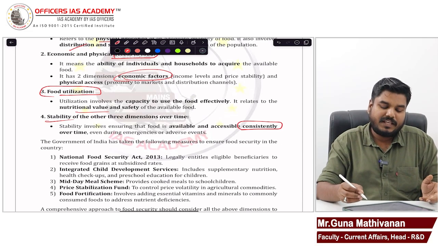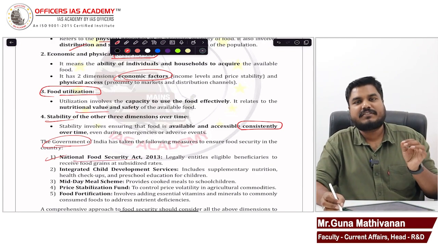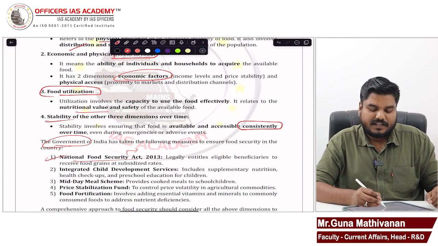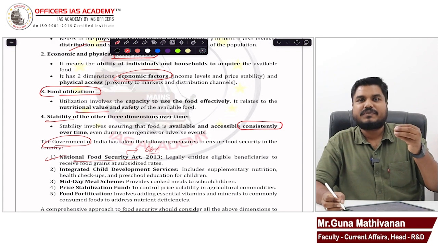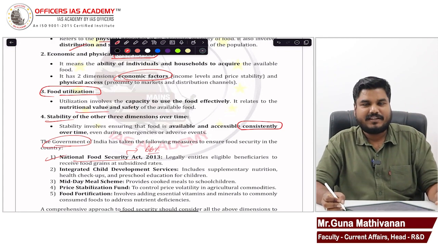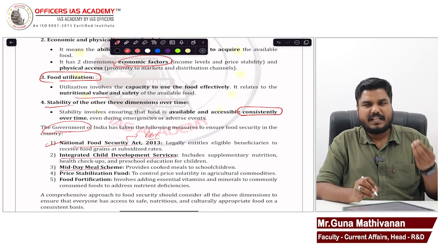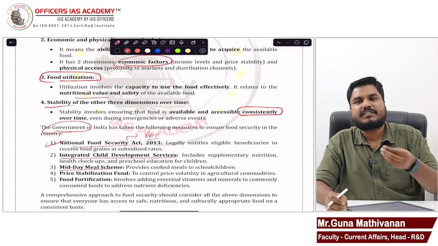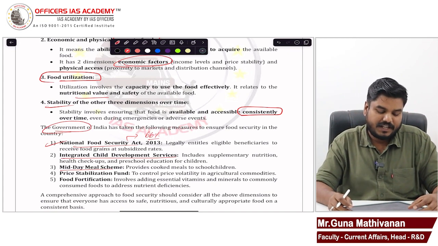Then you mention the efforts taken by the government. Through the National Food Security Act, NFSA, it aims to ensure rice, wheat, and coarse grains at 3 rupees, 2 rupees, and 1 rupee per kg for 66% of the country's total population. So NFSA aims to ensure economic access to these food grains. And schemes like ICDS, the midday meal scheme, the Integrated Child Development Scheme, all these schemes aim to provide nutritious supplements for children, to ensure the nutritional security aspect.